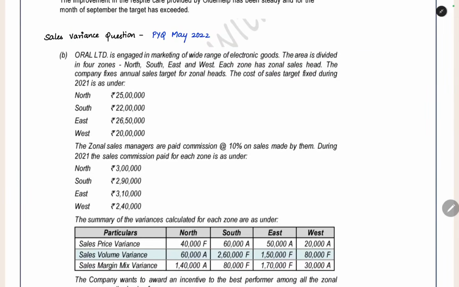Now the next question which we are seeing here is a sales variance question. This is from PYQ May 2022. Here we have a company. That company is having 4 divisions, 4 zones we can say: north, south, east and west.